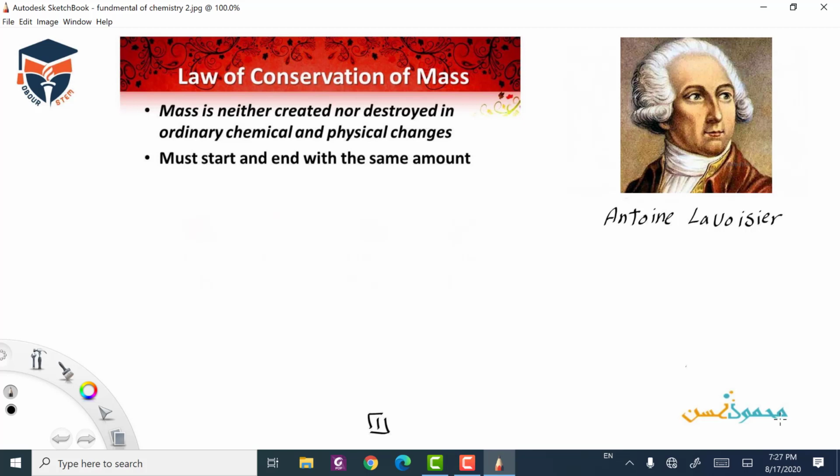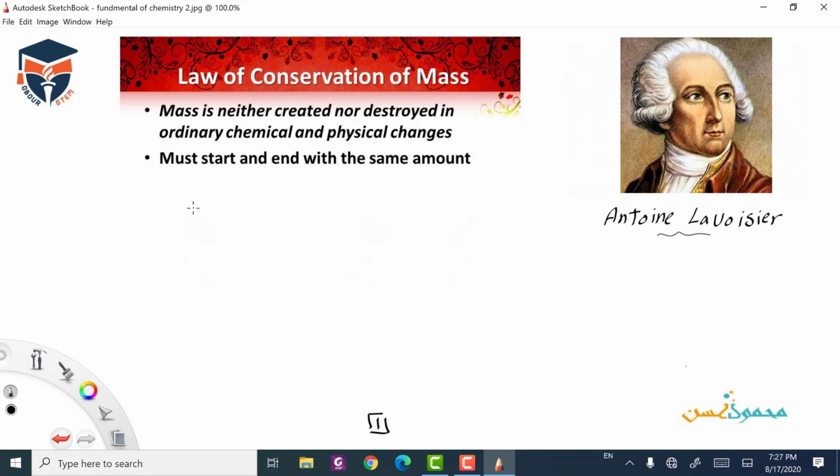Okay, firstly we are going to talk about the first concept in our learning outcome 1, fundamental of chemistry. We are going to talk about the law of conservation of mass. This law illustrates that mass is neither created nor destroyed in ordinary chemical or physical change. It means that the mass of the reactant equals the mass of the product. This was established by Antoine Lavoisier.